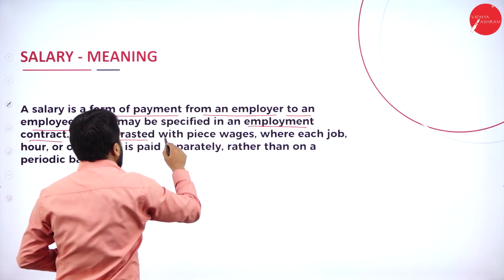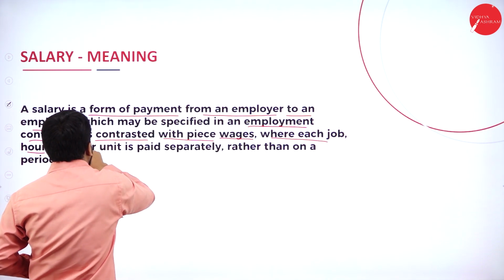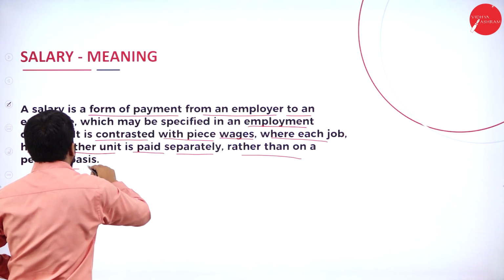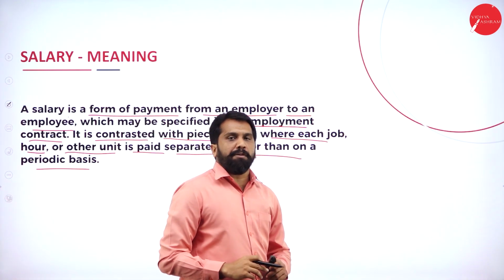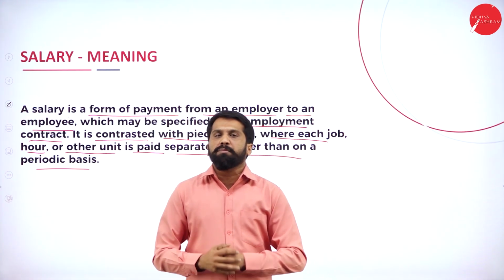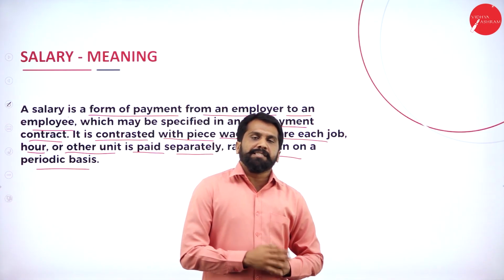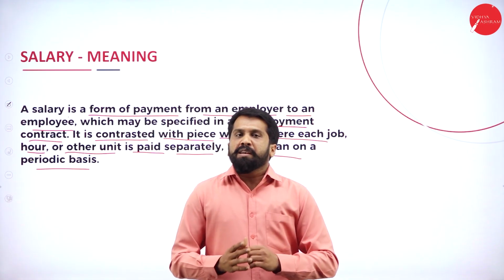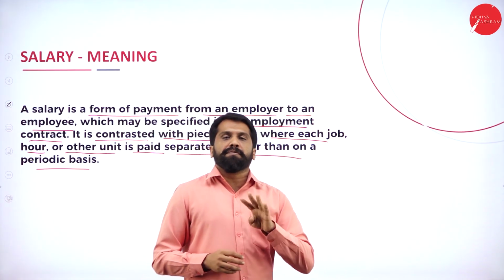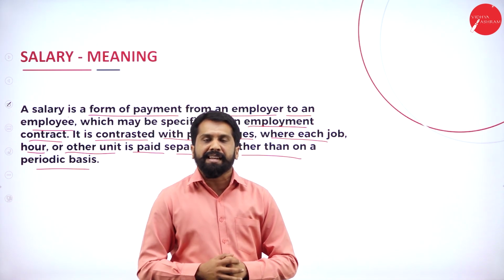It is contracted with piece wages, where each job, hour or other unit is paid separately rather than on a periodical basis. There are two types of payment. One is you work for a month, and at the end of the month you will be paid a salary like 10,000 or 20,000. In some factories or industries, the salary depends on the number of hours you worked. If you work for 5 hours, you will be paid 5,000. You work for 10 hours, you will be paid 10,000.